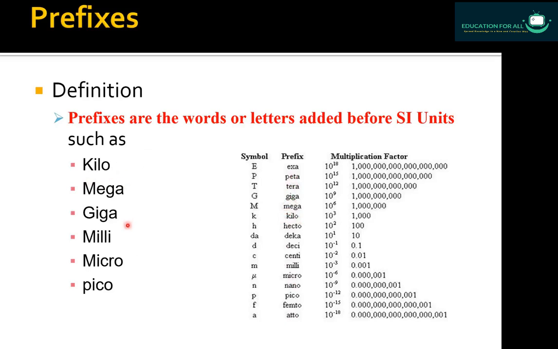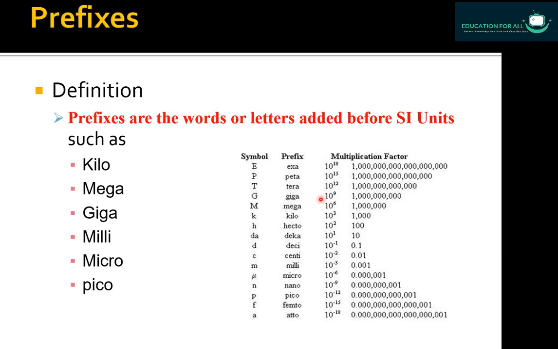Every word has some specific value, and we call these values multiples or multiplication factors. Let's suppose the value for exa is 10 raised to power 18. The value for peta is 10 raised to power 15.